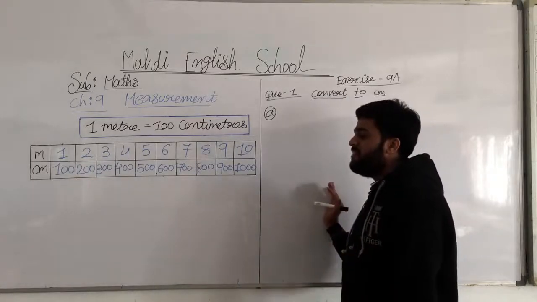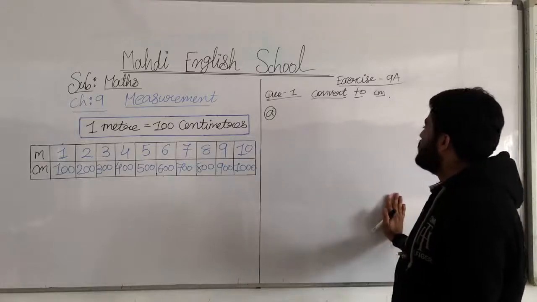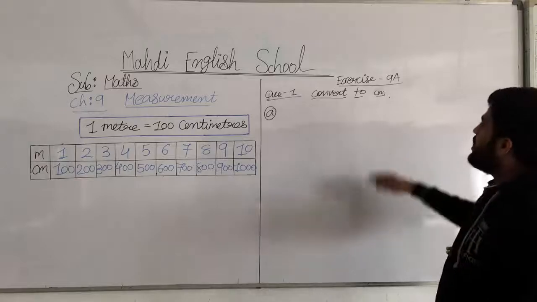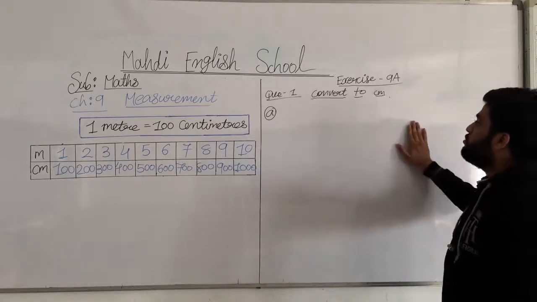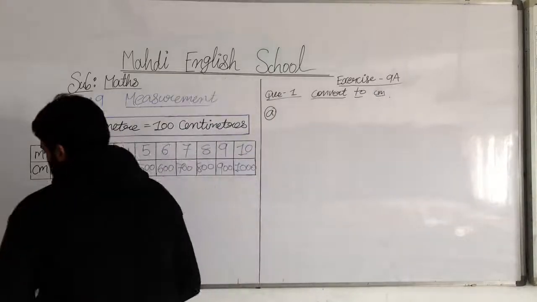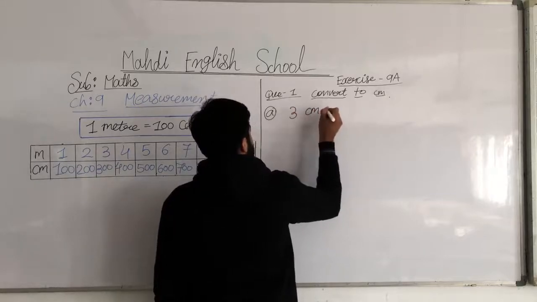I hope you all have understood. Now we will start our question number 1, convert to centimeter. Today we are going to learn exercise number 9a, question number 1. Here I am writing the question: 3 centimeter.